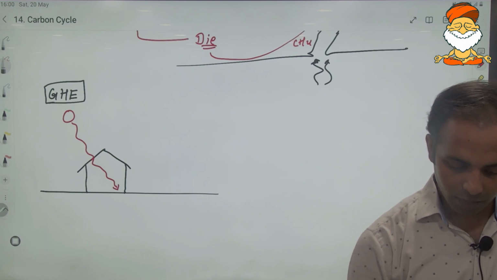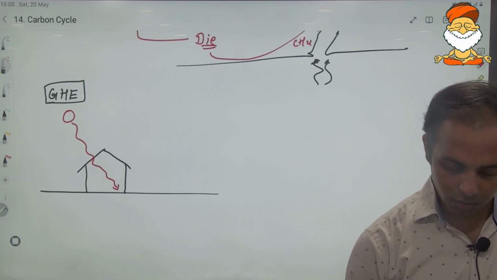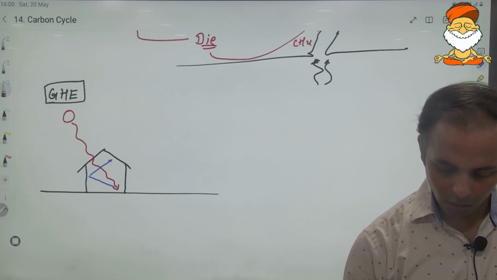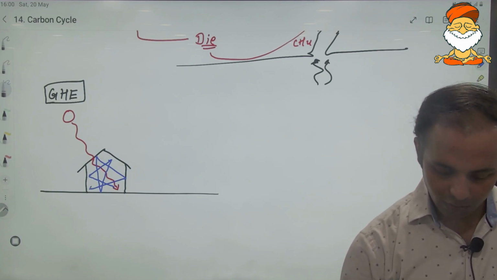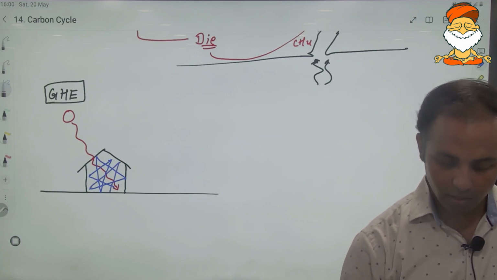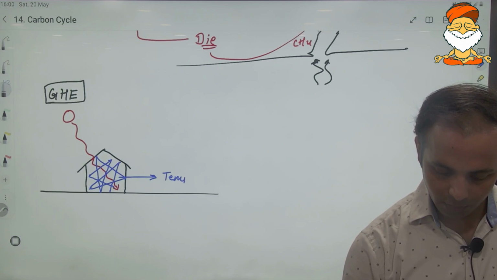And when it enters this glass house, after reflection, the glass is designed in such a manner that it does not let this reflected sunlight leave the house. So in the process, the internal reflection will continue to take place and the temperature would remain trapped within this house.